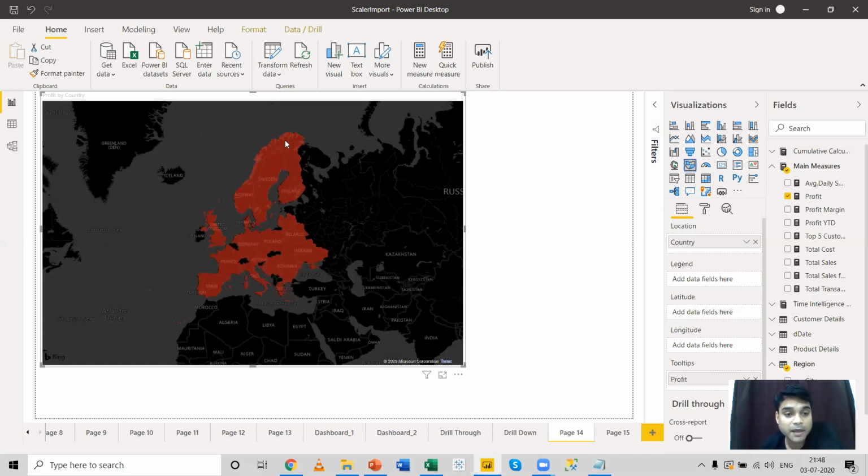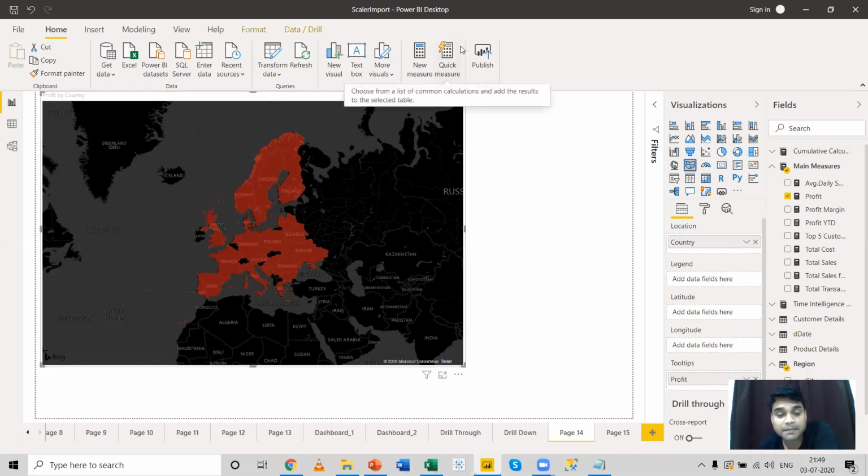Unlike the symbol map where there were circles, the bubbles over here, the bubble map you can also say, this particular map has been converted into a field map. So all the profit has been highlighted in terms of field area.